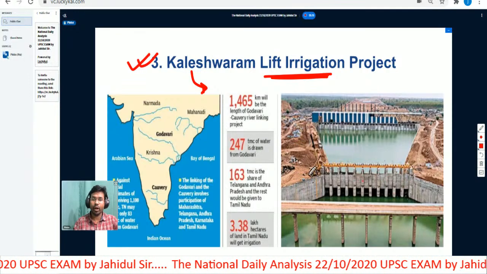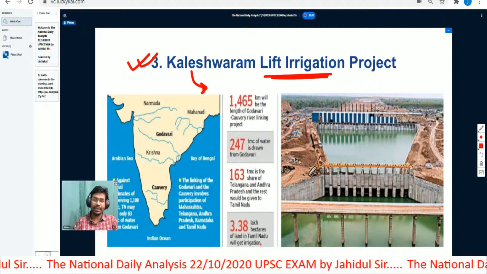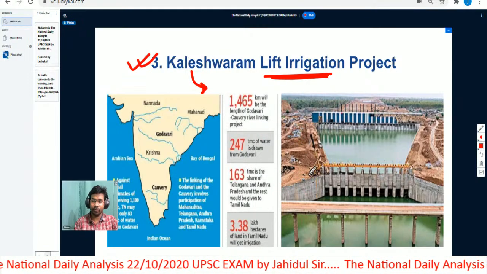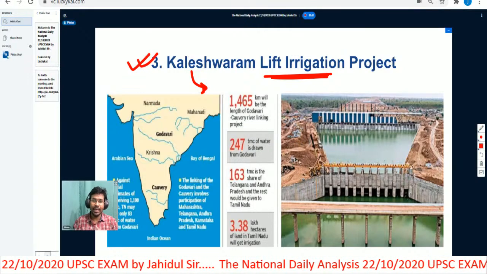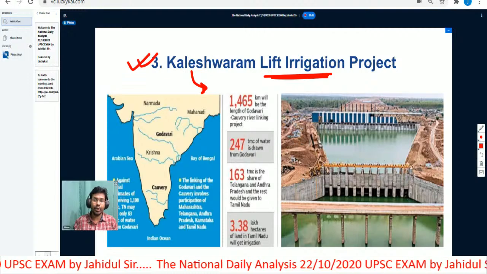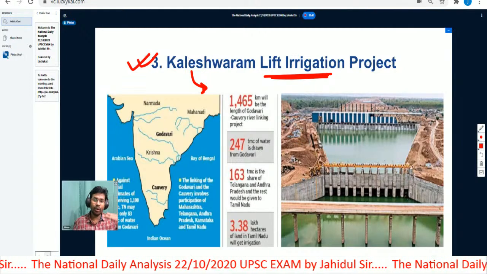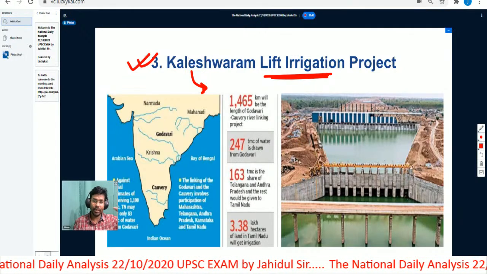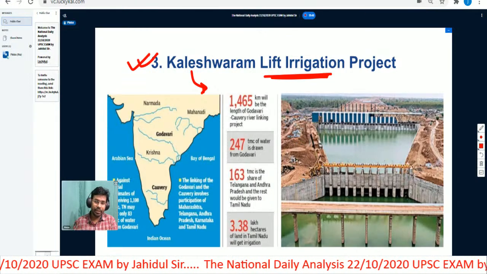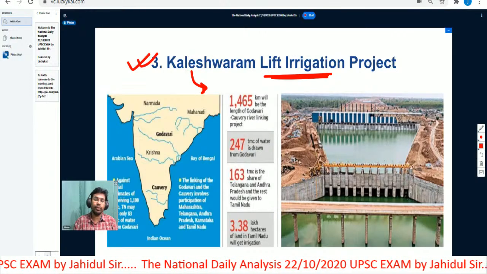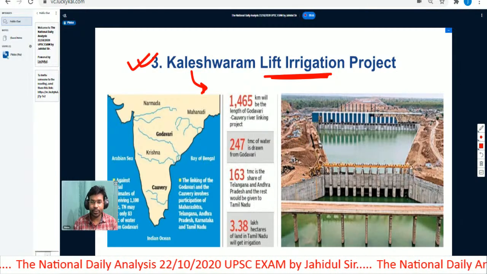When we talk about a lift irrigation project, let's consider that there is a river flowing through a region that is low lying. And let's consider that in the nearby area people are doing agricultural practices, but that area lies on a little bit elevated land. So when those areas would like to receive water from this particular river, it becomes difficult for them to get that water from the river. So what is the option available with them?